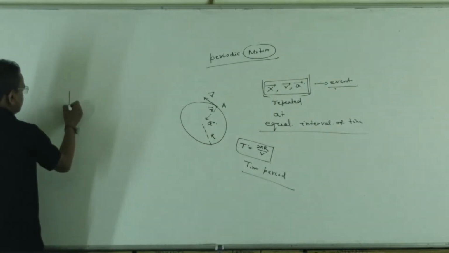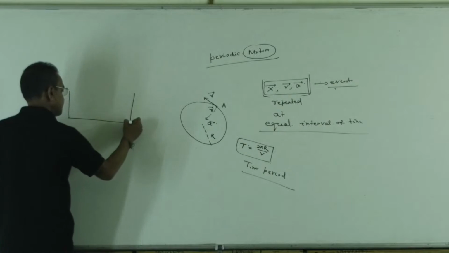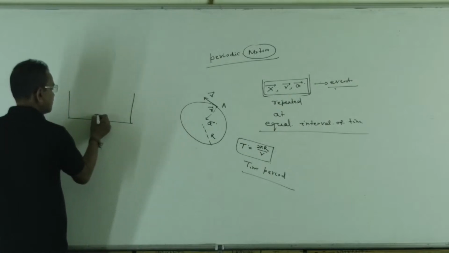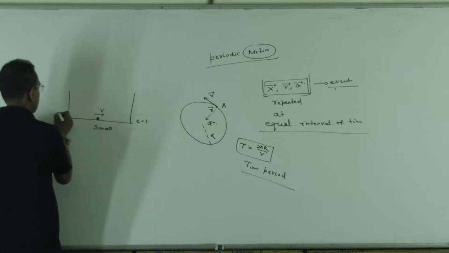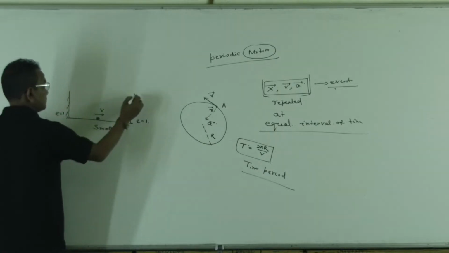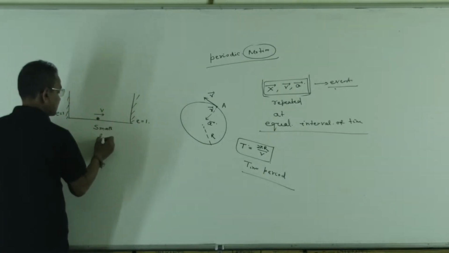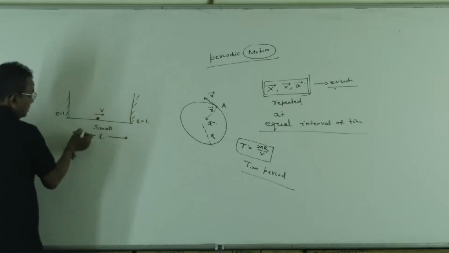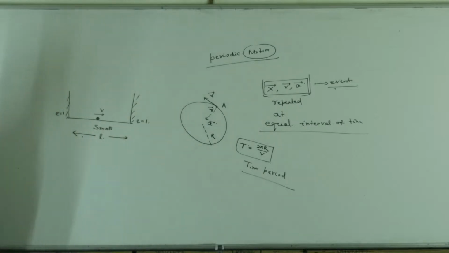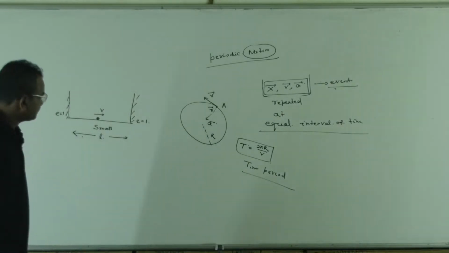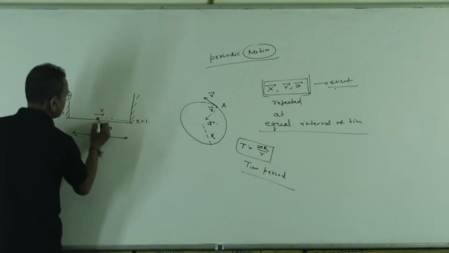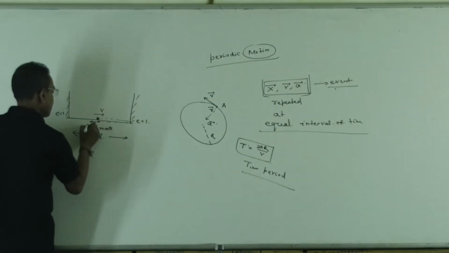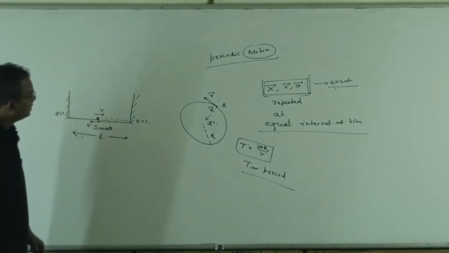Another example, there is a particle moving with velocity v on a smooth surface. All the collisions are elastic with the wall. Separation between the walls is L. This motion is also called periodic motion. Once the particle moves rightward, then returns to the same point, the motion is not repeated because velocity is in opposite direction. So v vector is not repeated.